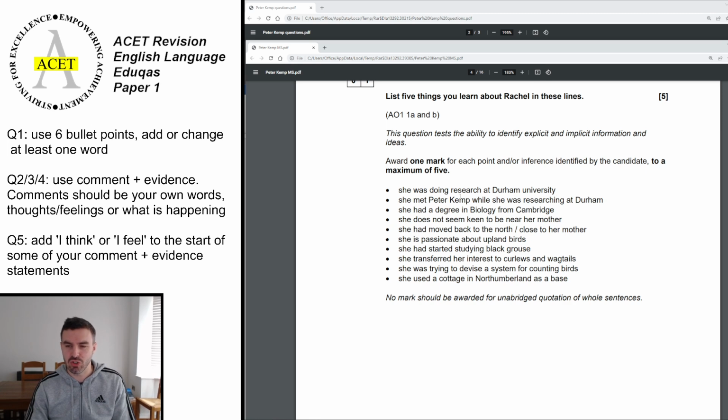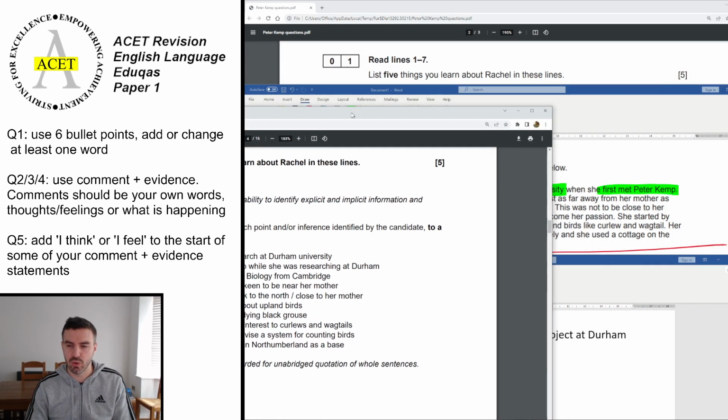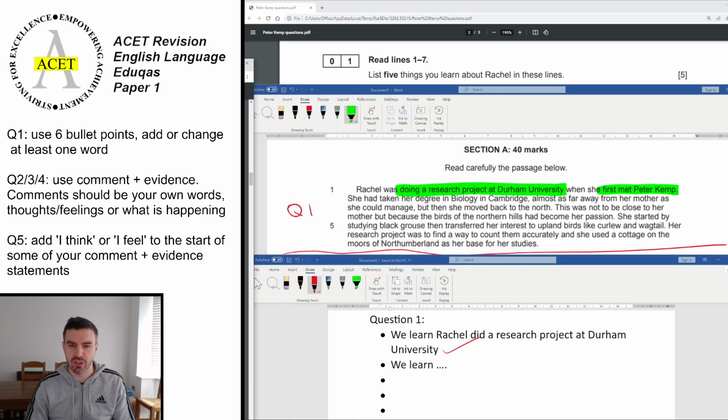But as I said, make sure that you've at least kind of modified the quote slightly, just so that you're not directly copying. Directly copying will often not get a mark. You need to make sure that you've just put those little phrases like that at the beginning to show that you understand that you've got to use that information in a short sentence.